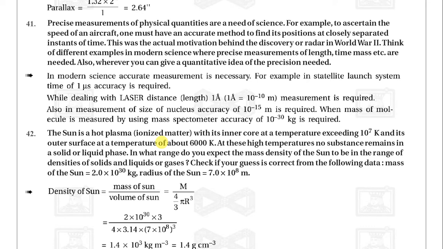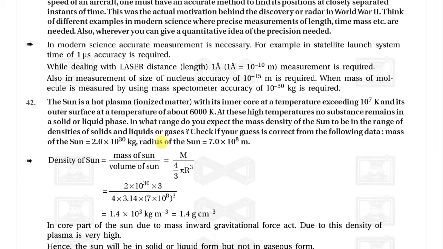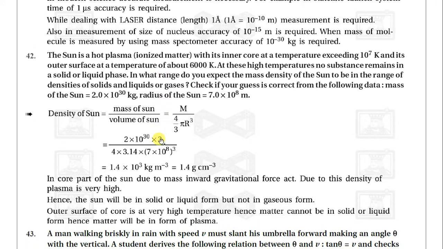Now the next question, number 42. The sun is a hot plasma with the inner core at a temperature exceeding 10 raised to 7 K and its outer surface at a temperature of about 6000 Kelvin. At this high temperature, no substance remains in a solid or liquid phase. In what range do you expect the mass density of the sun to be: in the range of density of solids and liquids, or gases? Check if your guess is correct from the following data.